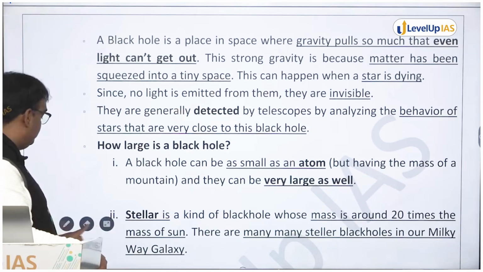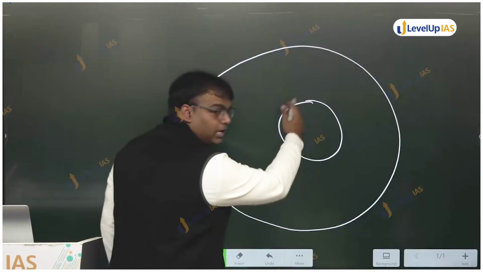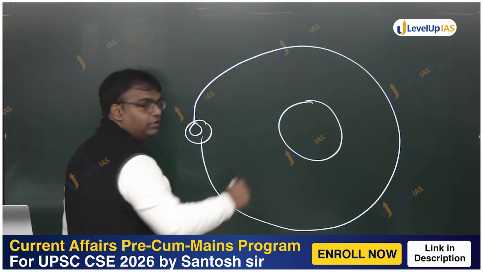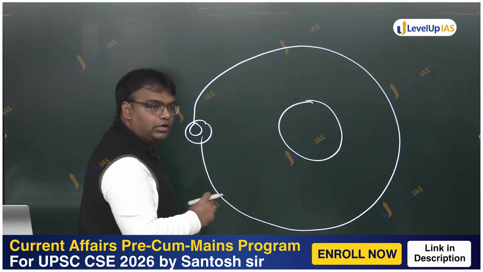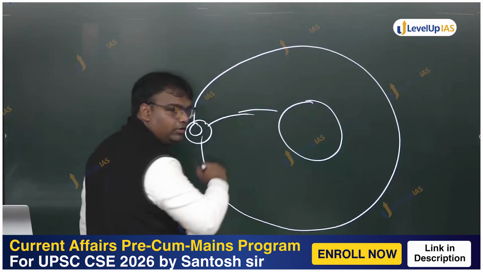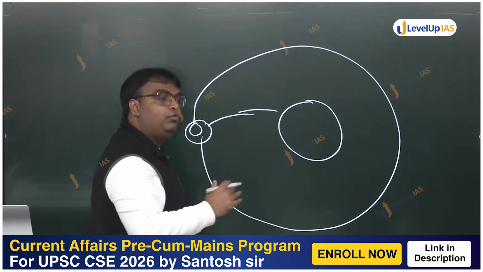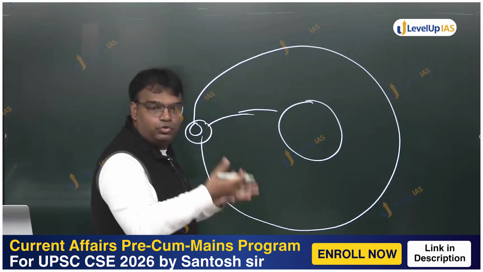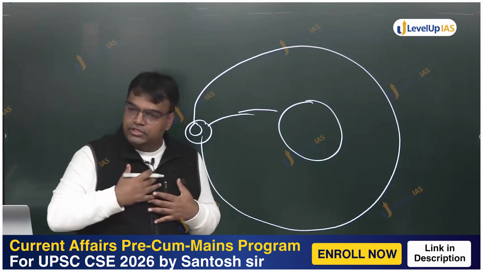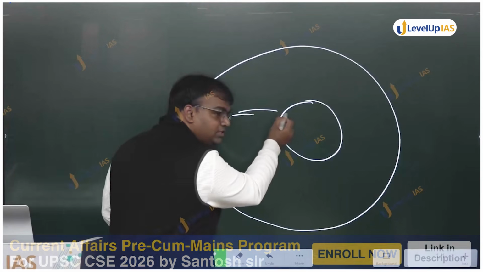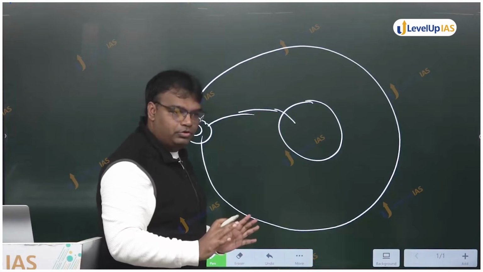Suppose this is the event horizon of a black hole and there are some planets revolving around it. If some mass of this planet is breaking, it will be falling into the black hole. Before the event horizon, some of it may burn, and from the light that is emitted, we may be able to see that. Once it enters the event horizon, even light will not be able to come out.